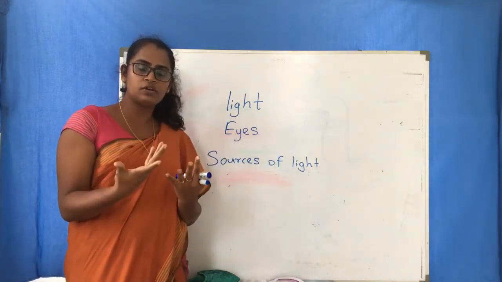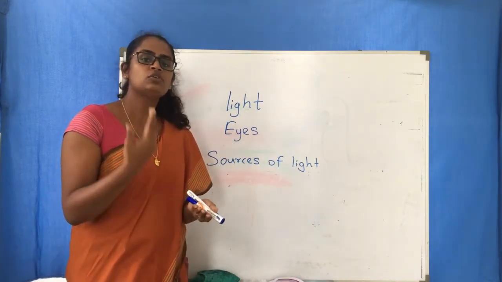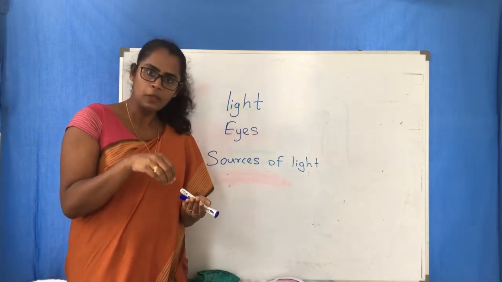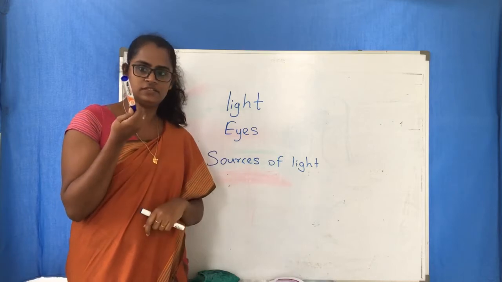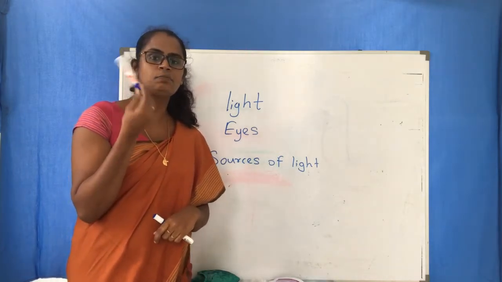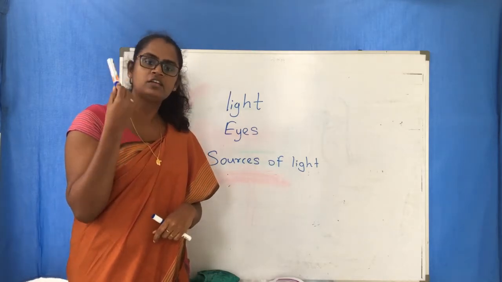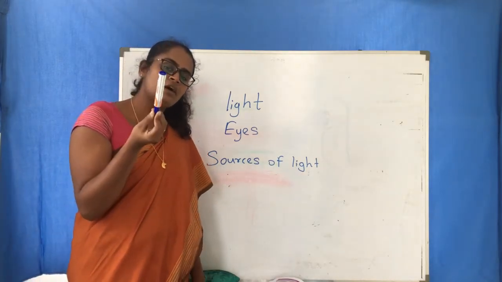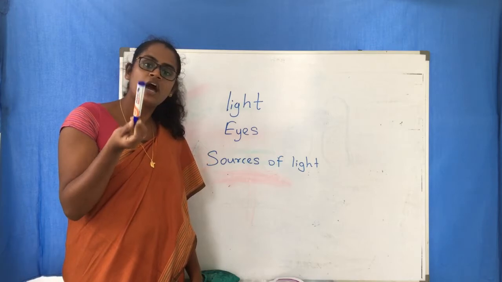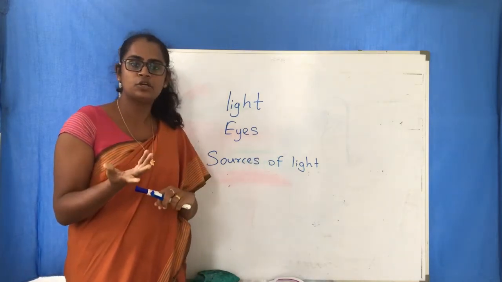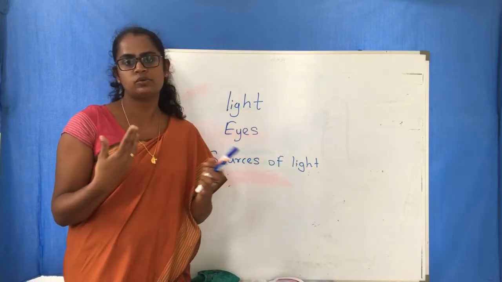So they all produce their own light, so they come under luminous objects. Okay, but if we take this pen, can this pen produce light? No way, right? So that means this comes under non-luminous objects.